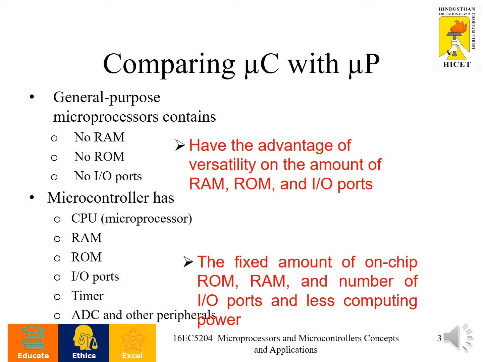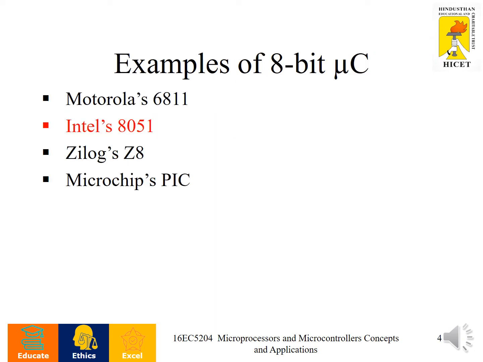But a microcontroller has inbuilt random access memory, read-only memory, I/O ports, timer, and analog to digital converter. Some microcontrollers have DAC and many I/O port facilities. They have a fixed amount of on-chip ROM, RAM, and number of I/O ports, and less computing power. These are some of the characteristics of microcontrollers.